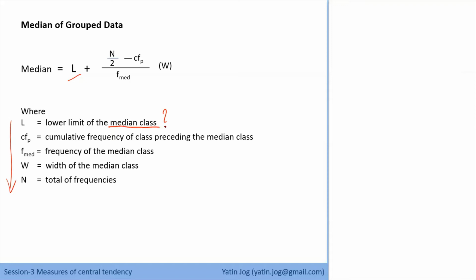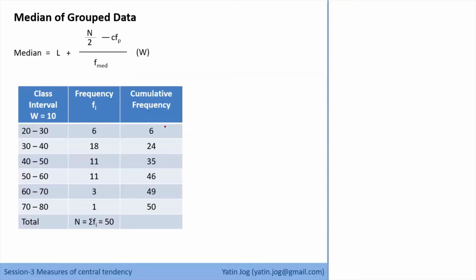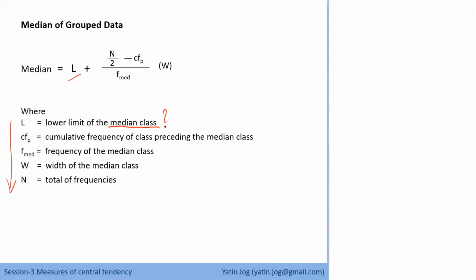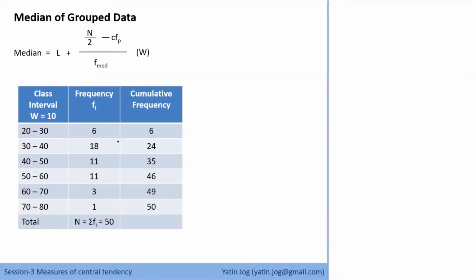So first we'll solve one example, and then we'll come to know what these notations mean. Suppose this is the problem we have to solve. As part of the notations, if you have noticed, CFP stands for cumulative frequency. That means we need to calculate cumulative frequency also. That's why the third column is present here with the name cumulative frequency, and it is of the less than type.